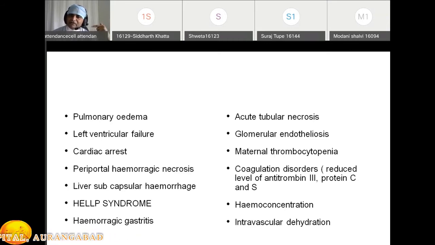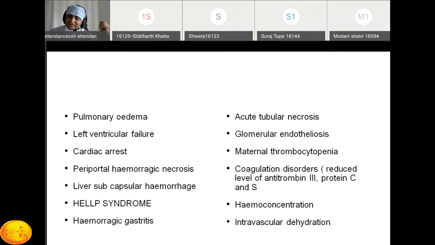Then glomerular endotheliosis. This can be reversible, with very micro-level changes occurring in the kidney. Then an important point is maternal thrombocytopenia. This is also one of the complications. And coagulation disorder, DIC, disseminated intravascular coagulation, can happen in this patient. Why does this happen? Because there is a reduced level of protein C, protein S, and antithrombin, which are required for coagulation.